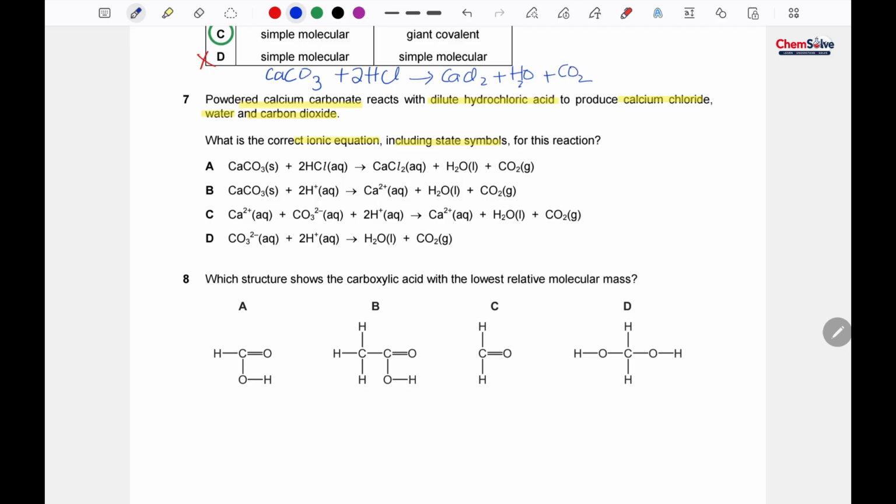Okay, so my dear student, while writing the ionic equation, we should keep in mind what things we should ionize and what things we should not ionize.